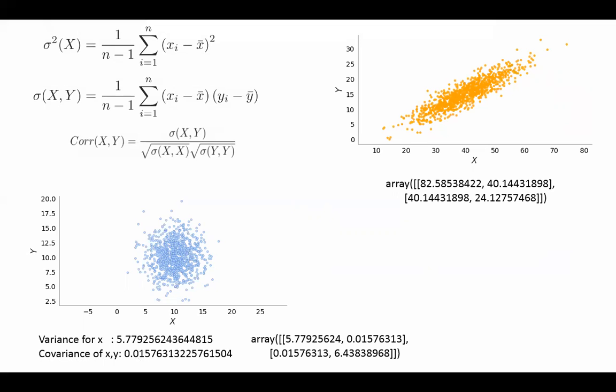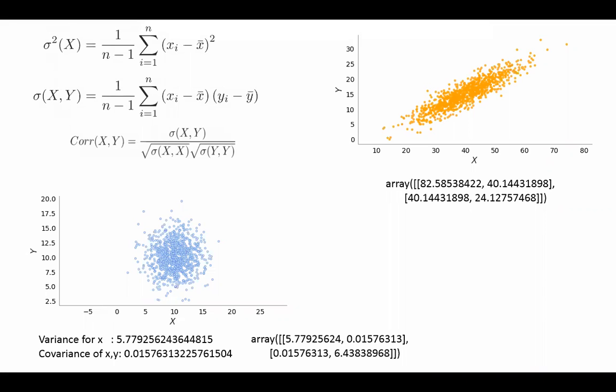Just two variables, right? So covariance matrix, you can see here it's where is the covariance? So 5.7 and 6.4. So variance of column 1, variance of column 2, right? Variance for x1, x और y है ना, तो x की variance कितनी 5.7 and the variance for y is 6.4 or 6.5, whatever.